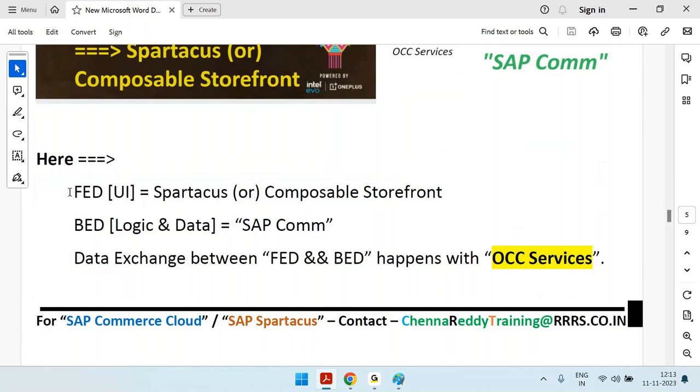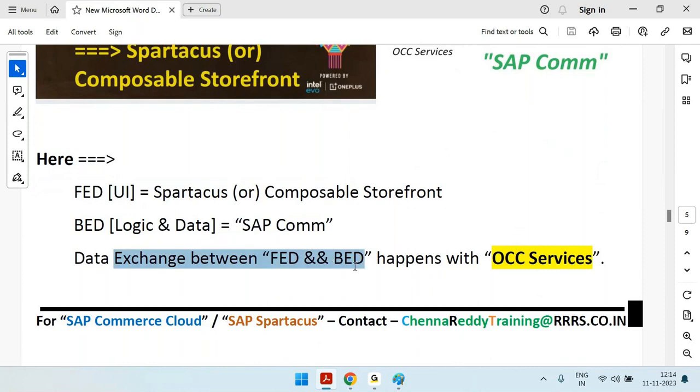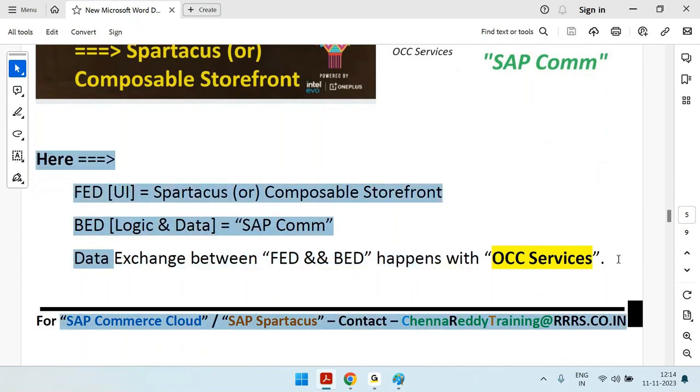The front end, that means the UI, is with Spartacus, and the back end, meaning logic, data and content, is all in SAP Commerce, and the data exchange between front end and back end happens with OCC services.